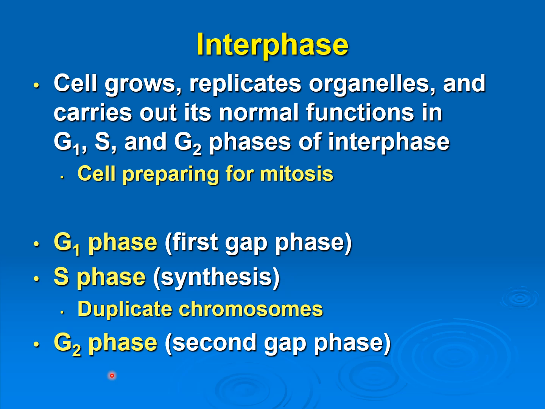Synthesis just means to make, so you're just going to make a copy of the chromosomes because you need to give one copy of the chromosomes to one of the daughter cells and the other copy to the other daughter cell. And then the last phase will be the G2 or second gap phase before we enter the M phase.